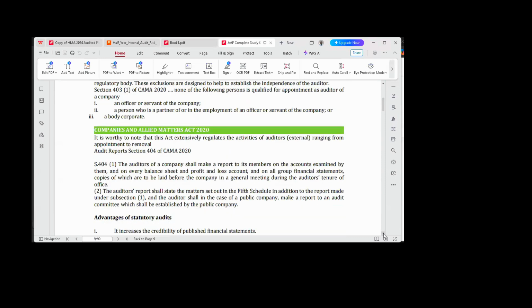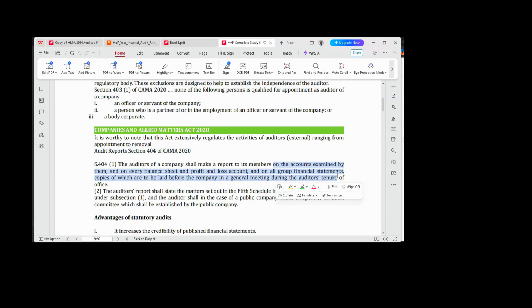So we go to the next one, audit report. Now, section 404 of CAMA 2020, as amended, states that the auditor of a company shall make a report to its members on the accounts examined by them and on every balance sheet and profit or loss account, and on all group financial statements, copies of which are laid before the company in a general meeting during the auditor's tenure in office.